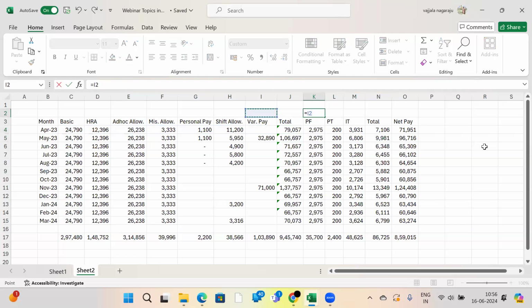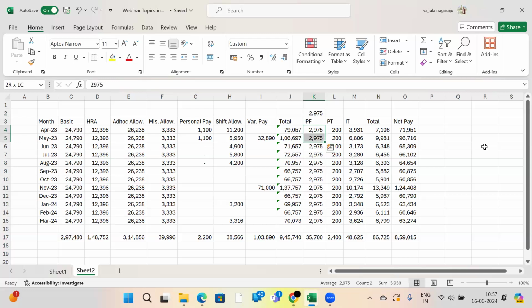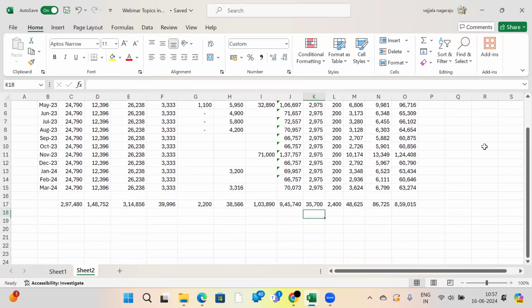Every organization having a minimum of 20 employees can voluntarily opt for PF registration. But if they engage 20 employees, they definitely should have a PF registration. 12%, 2,975. Every month they deduct this 2,975. As per ATC, hope everyone remembers what I have explained. This ATC, he will get deduction, this 35,700 rupees.